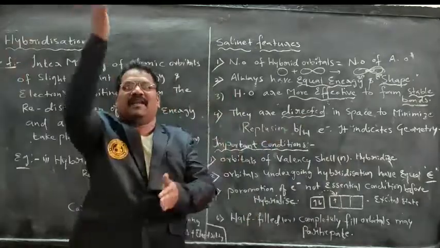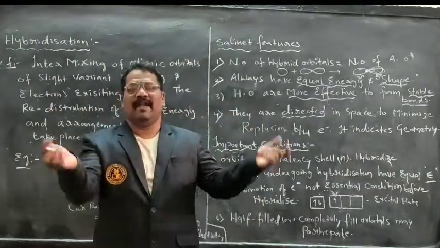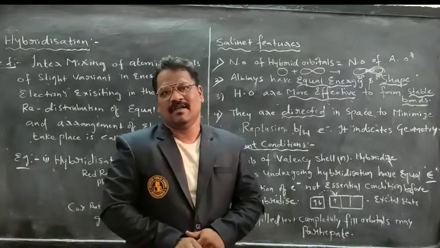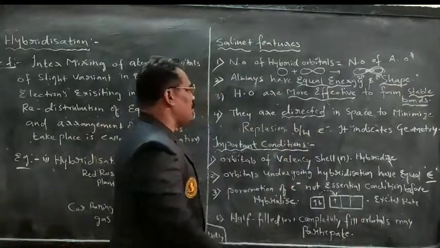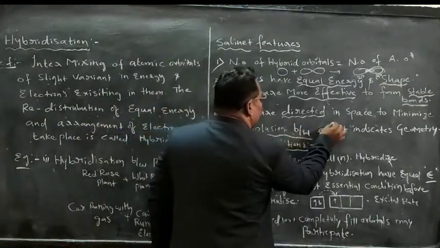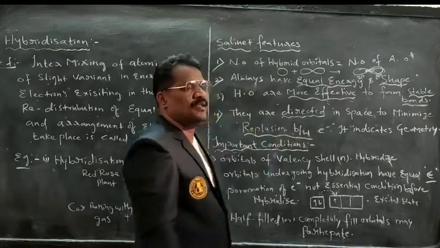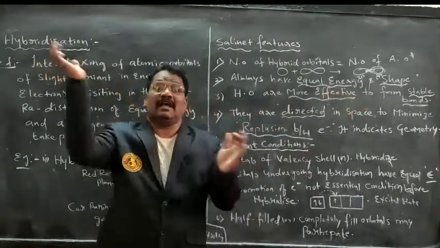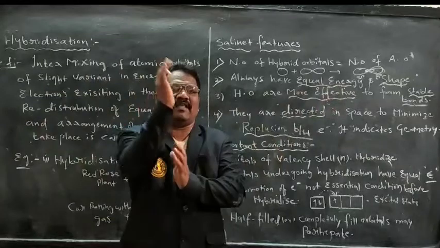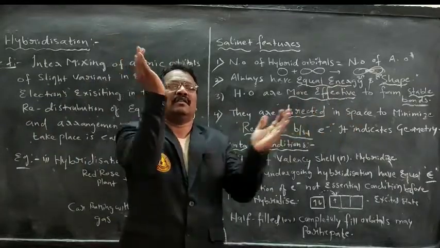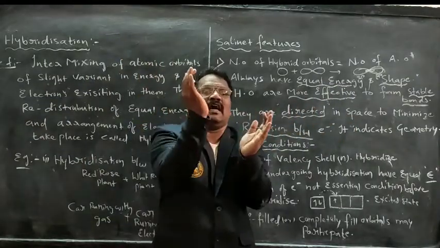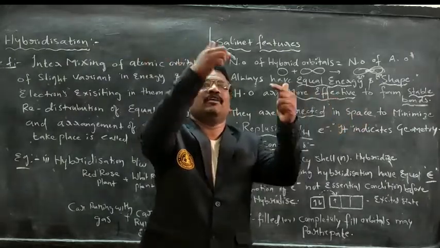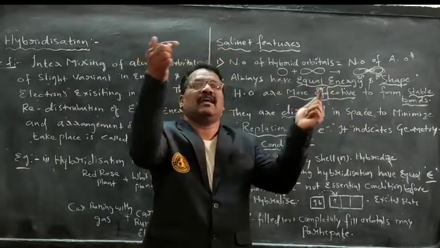They will be moving in different directions, depending upon the molecule, so that they can minimize repulsion between electron pairs. Why are they moving away? They are directing in different directions to minimize the repulsion force between electrons.